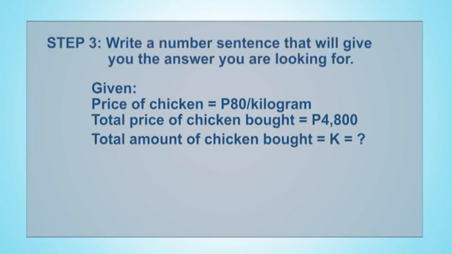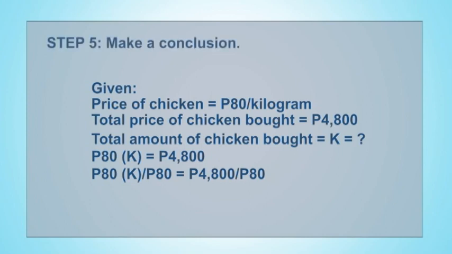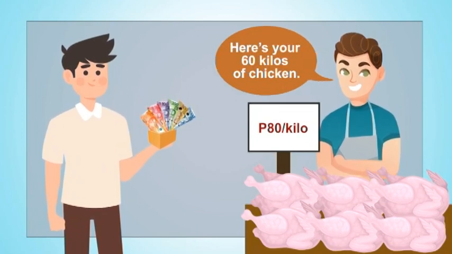Step 3. Write a number sentence that will give you the answer you are looking for. We are looking for the number of kilos bought, which we will represent with K. Multiply K by the cost of chicken per kilo and equate it with the amount paid by the customer. 80 pesos times K is equal to 4,800. Step 4. Now solve for the unknown. To solve for K, divide both sides of the equation by 80. Step 5. Make a conclusion. The customer bought 60 kilos of chicken.